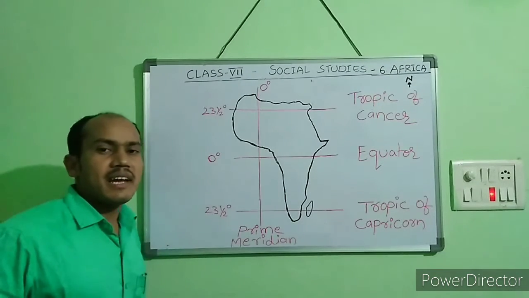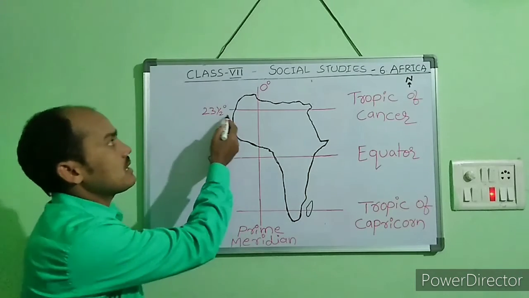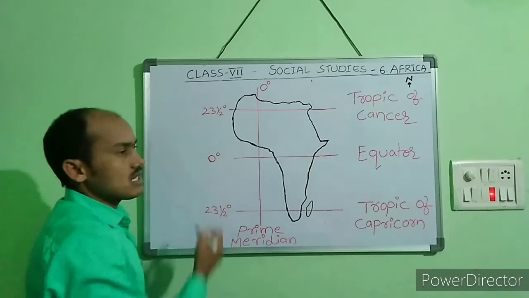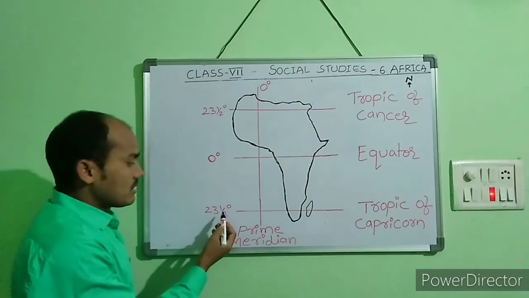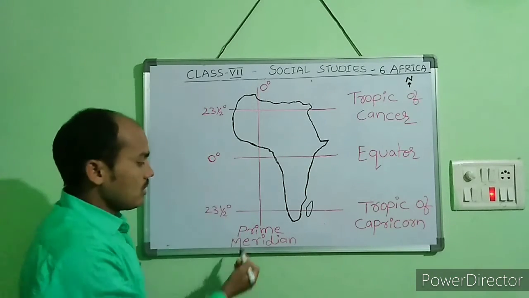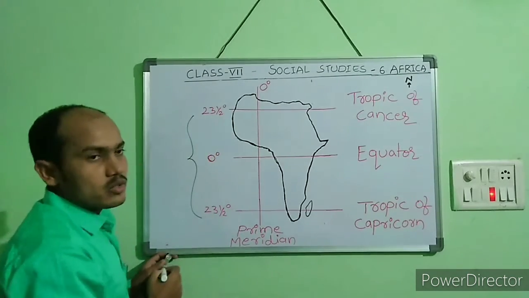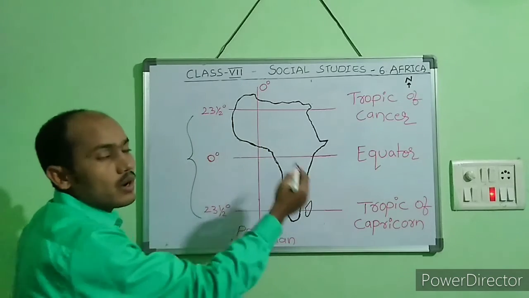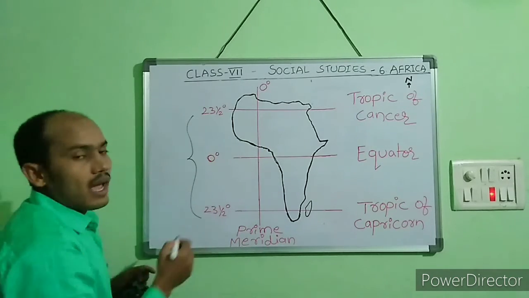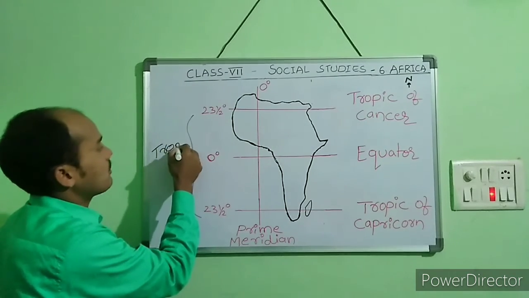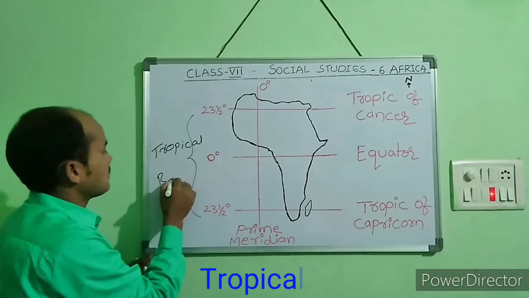The 3 main latitudes are 23.5 degrees north, called the Tropic of Cancer, 0 degrees, called the Equator, and 23.5 degrees south, called the Tropic of Capricorn. These 3 main latitudes pass through the continent Africa. This zone has a different name. What do we call it? The tropical region.